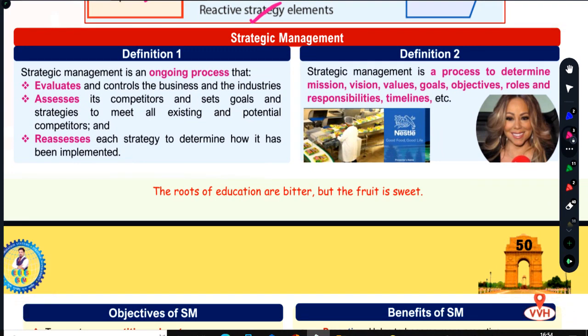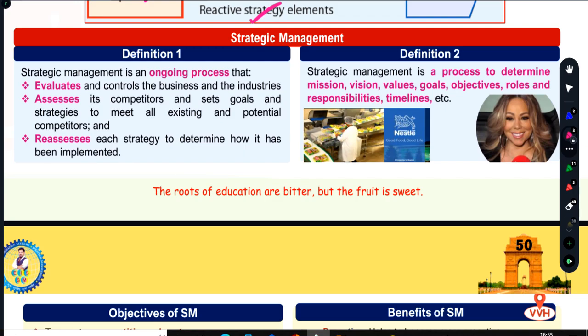Now, what is strategic management? Another concept, a very very important concept. Strategic management is all about the process to determine mission, vision, values, goals, objectives, roles and responsibilities, timelines, etc. It means managing our strategy properly. Though you have a good strategy, if you don't manage it, because there are so many environmental changes, internal, external, micro and macro environmental changes happening all together around you, you might face tough times in the business. So we need to continuously follow the process of strategic management to determine our mission, vision, goals, objectives, values, responsibilities, etc.